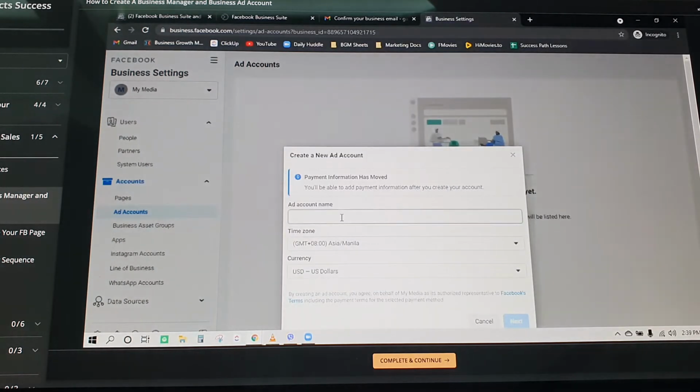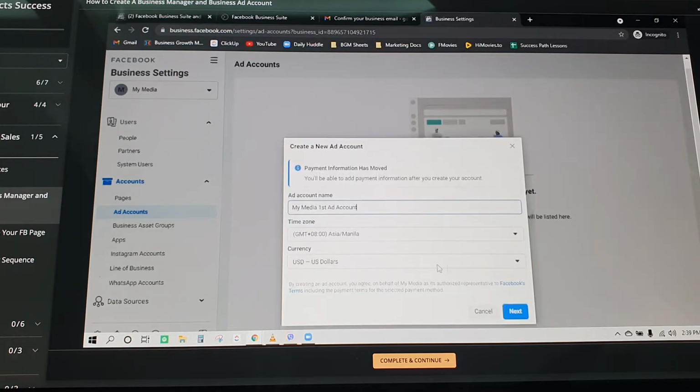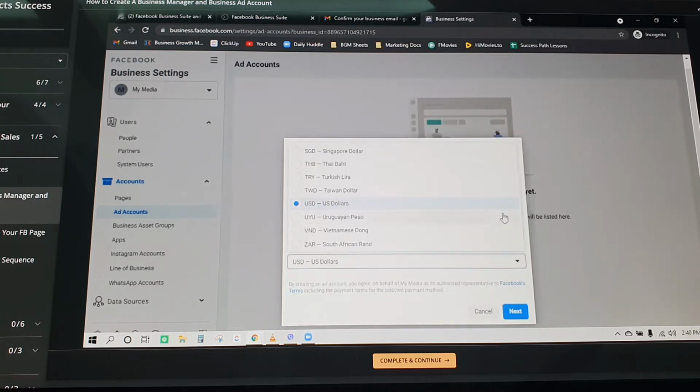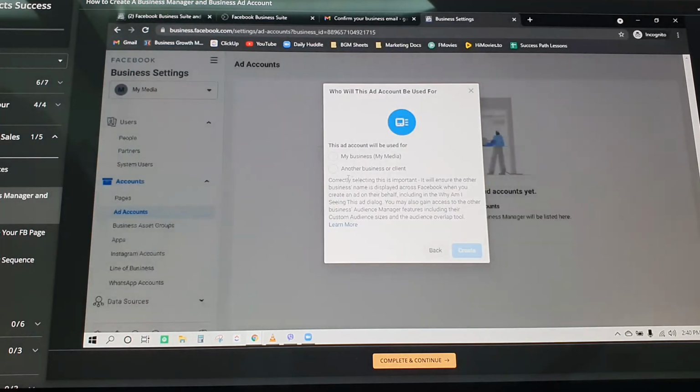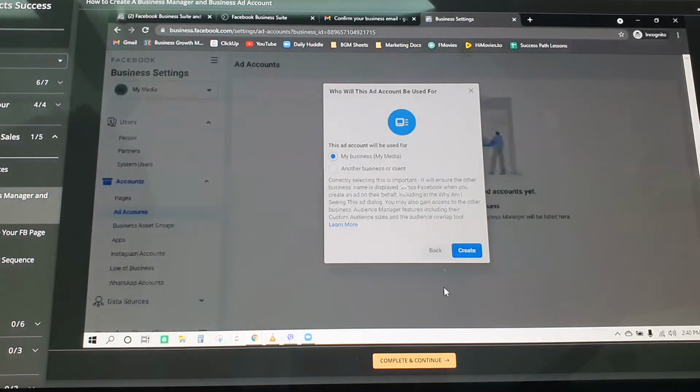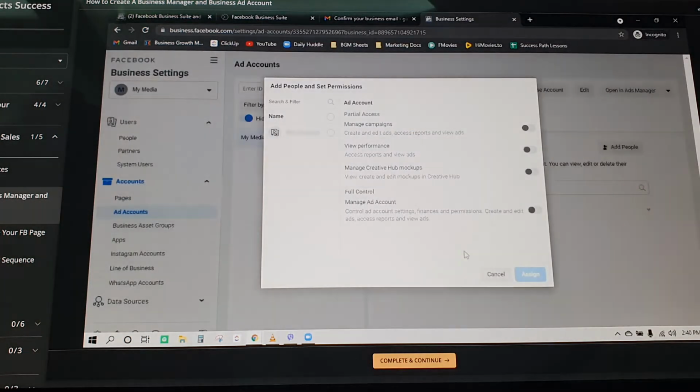So siguro sabihin ko dito, my media first ad account. Then make sure to always change this to peso kasi pag hindi nyo yan na-change to peso, tapos accidentally naka-proceed kayo to USD, hindi yan ma-change. So make sure yung currency dito, peso. Then we'll go next. And then my business, create. So manage, add in, sign, is me.